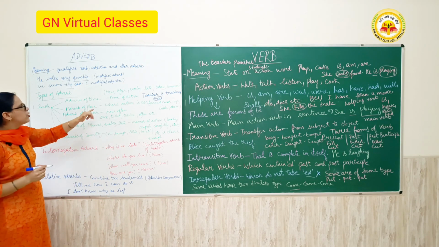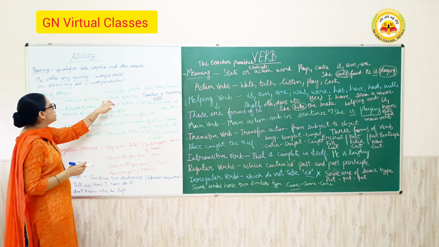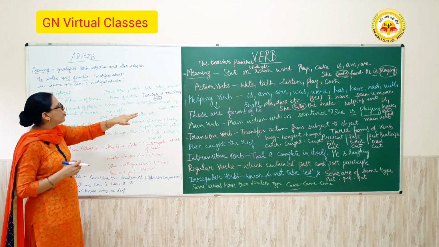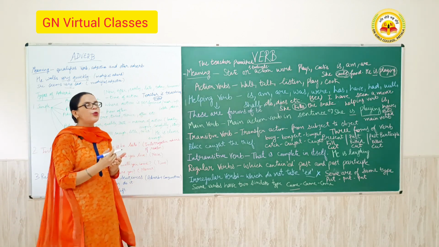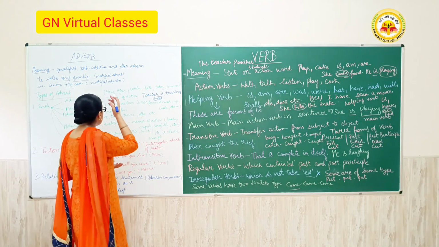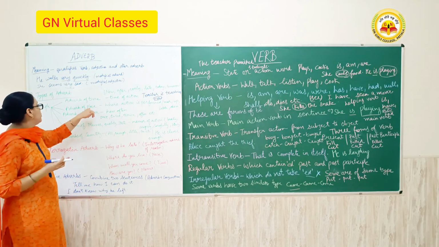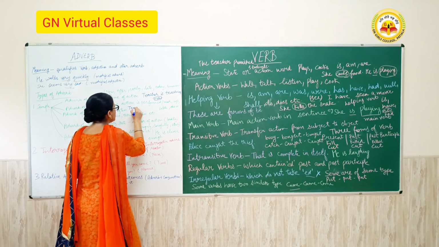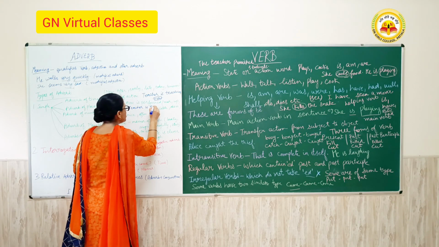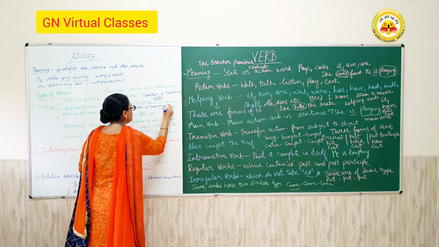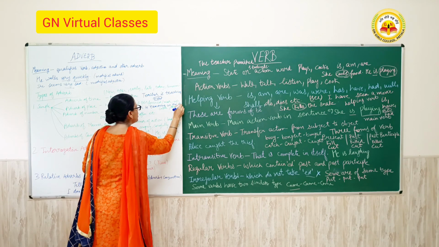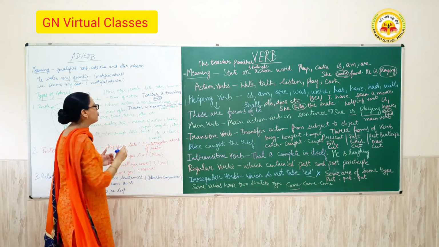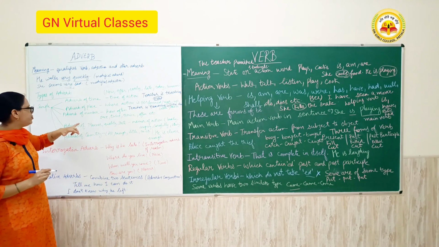And adverb of place, where the action is performed. Near, inside, above, up, etc. are the words which define the adverb of place. For example, teacher is teaching in the class. Where is the teacher teaching? In the class. So in here is an adverb of place.